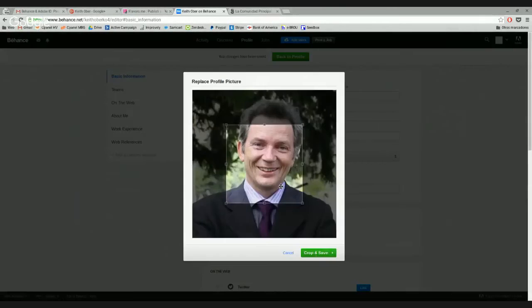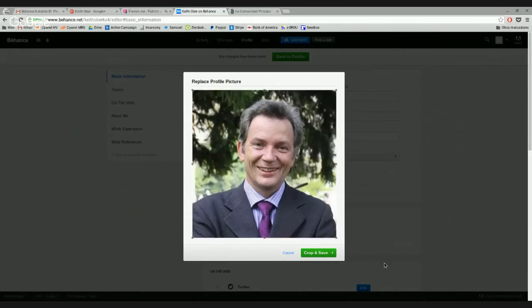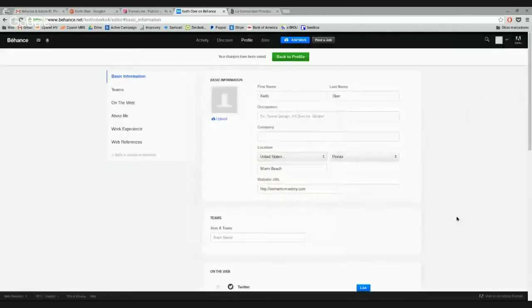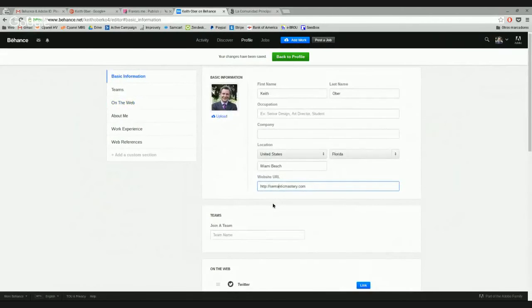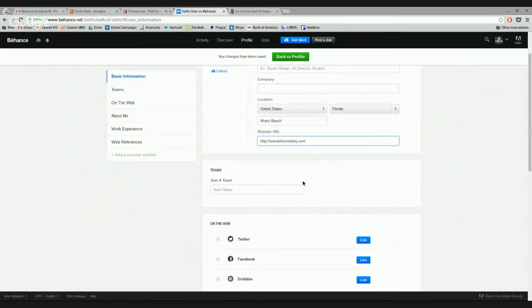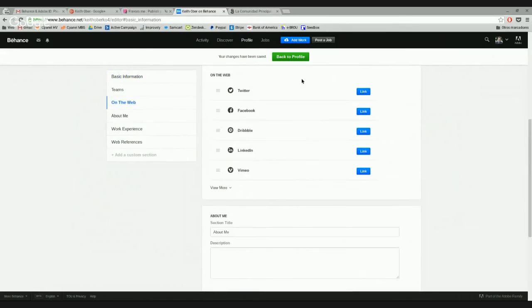Boom. And we can crop it a little bit. Crop and save. I think Behance.net will allow you to put your website URL and your on-the-web URL the moment you upload a picture. Okay, so you need to upload a picture to actually make this visible.